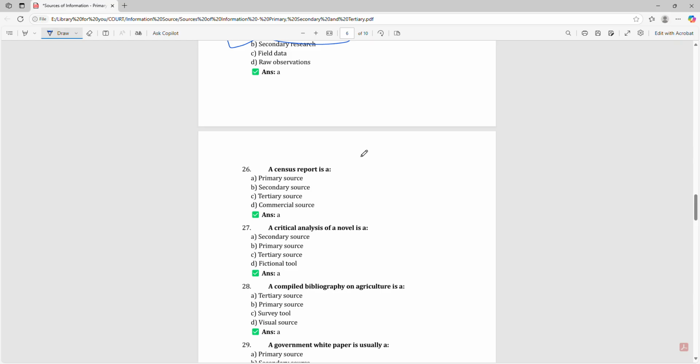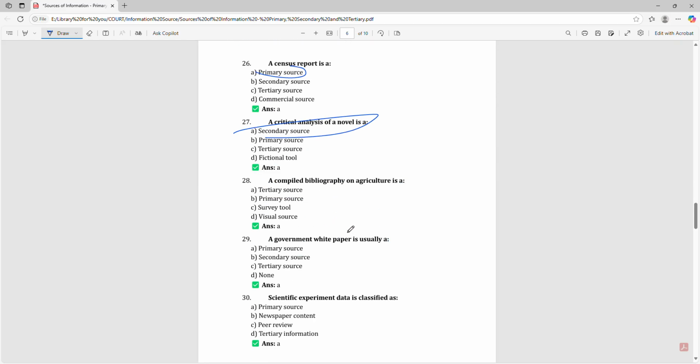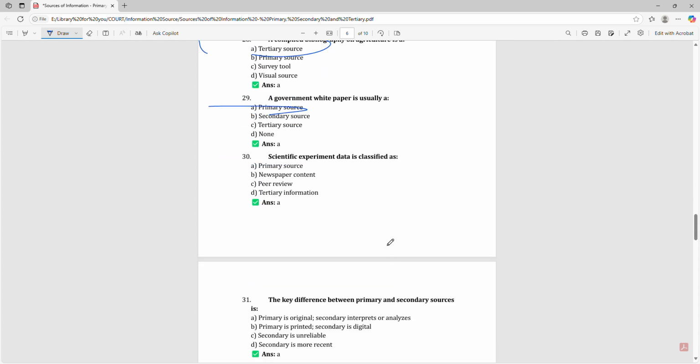A sessions report is a primary source. A critical analysis of a novel is a secondary source. A compiled bibliography on agriculture is a tertiary source. A government white paper is usually a primary source. Scientific experiment data is classified as a primary source.